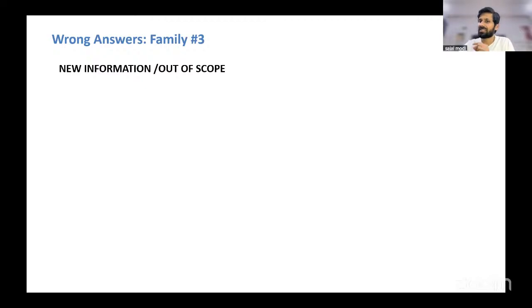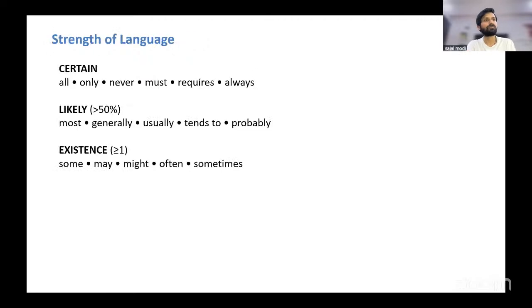But yes, a new information option will be something very close to what is being discussed, but this exact thing is not discussed. So this is out. As we solve questions, we'll highlight some options that contain new information. So new information is out, possibility option is out, and exaggerated option is out. Whatever is left is correct.